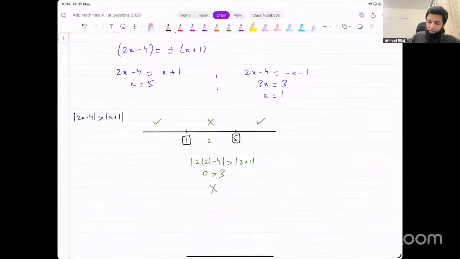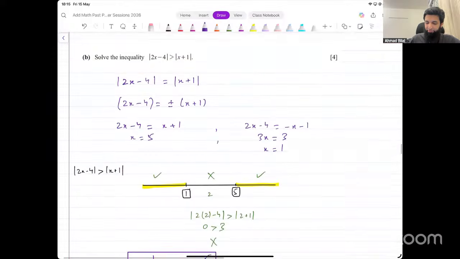So what's the solution then? It's either this region or this region. So you get x < 1 or x > 5. This is the final solution that you end up getting.